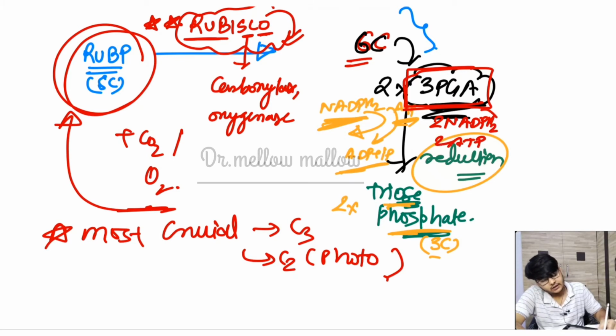Okay, this is the most important and the most basic thing for doing the calculation part.